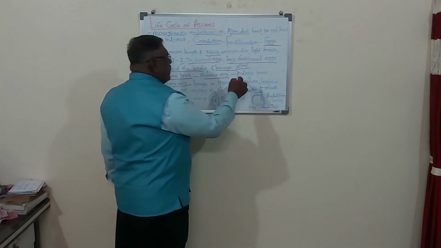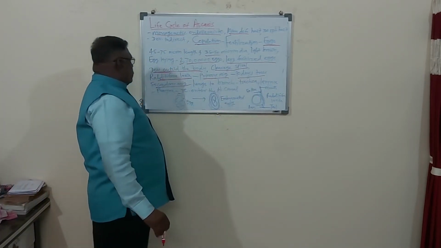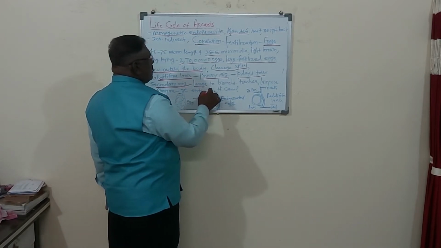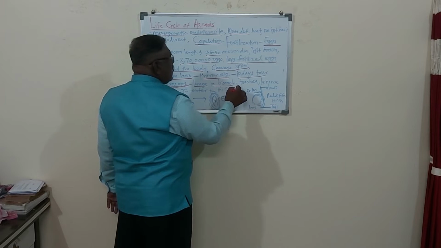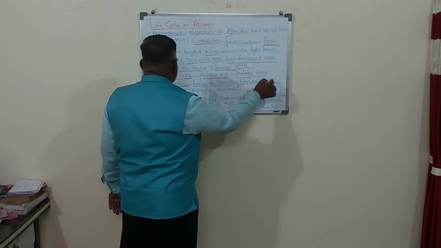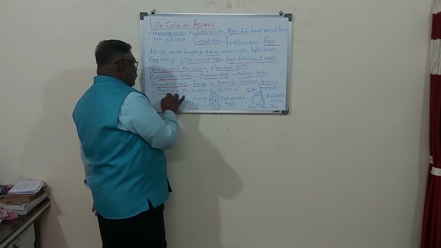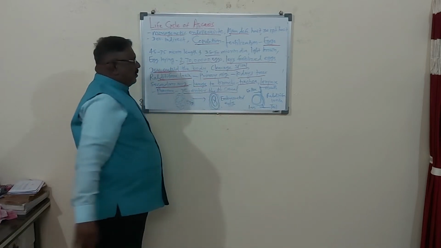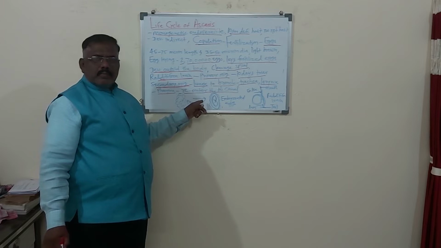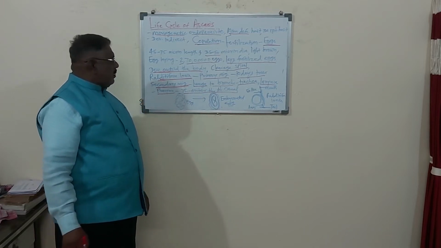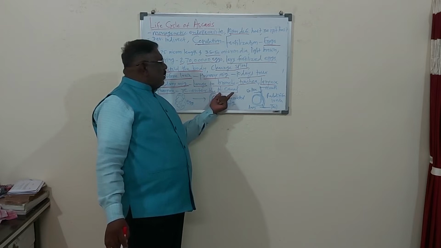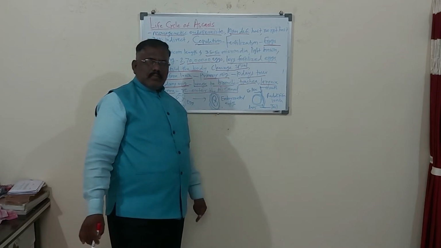So 10 days tour in the primary migration. In secondary migration, the larva reaches the lungs, then the bronchi, then the trachea, then the larynx, and then the pharynx, and then it re-enters the alimentary canal. So the 10 days tour is completed. This rhabditiform larva completes the tour and comes again in the intestine.